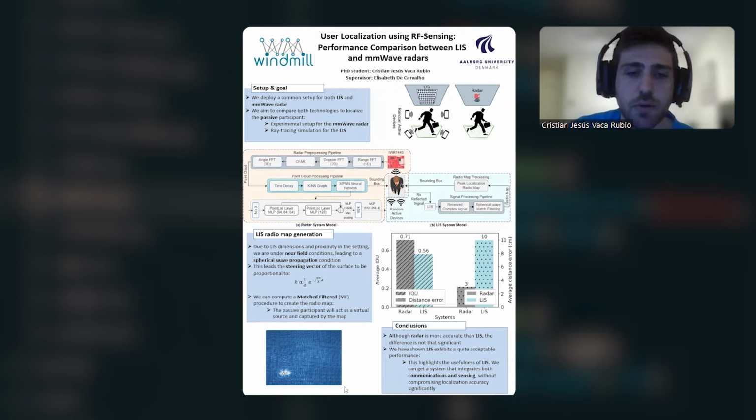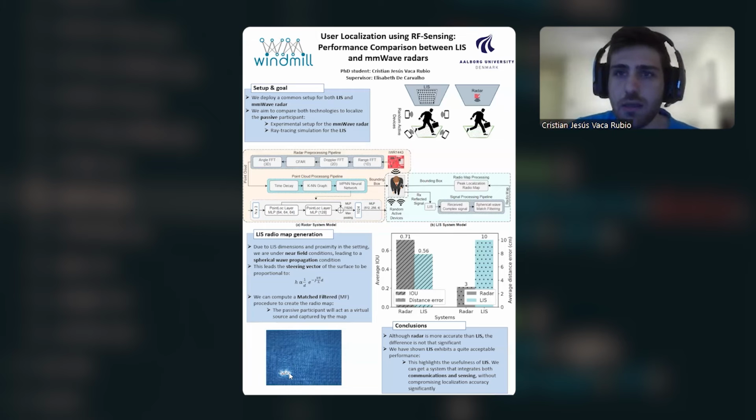Here we have an exemplary radio map. Of course, this is a proof of concept. So we have an empty room. There are no scatterers right now besides the walls and of course the ground. But basically we can see that in this empty room, the user is localized around here because there is a region which is more dominated, or with a higher value at the output of the match filter. So we can infer that the passive target is around this area.